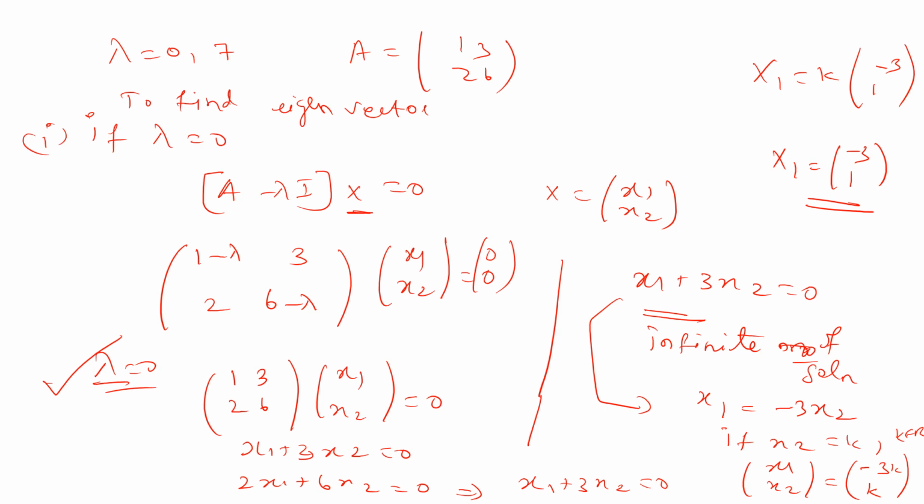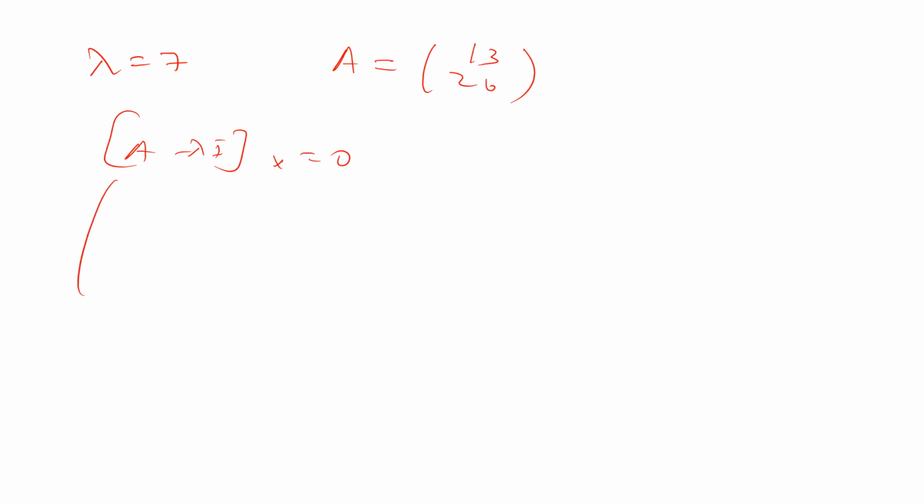Okay. So next case, lambda equal to 7. Second case is lambda equal to 7. Our matrix is A equal to 1, 3, 2, 6. What is A minus lambda I into x is equal to 0? So 1 minus 7, 3, 2, 6 minus 7, where lambda is 7, into x1, x2 equal to 0, 0.